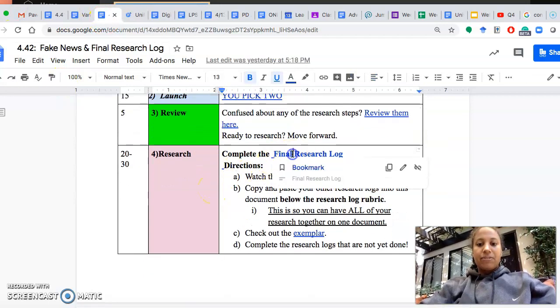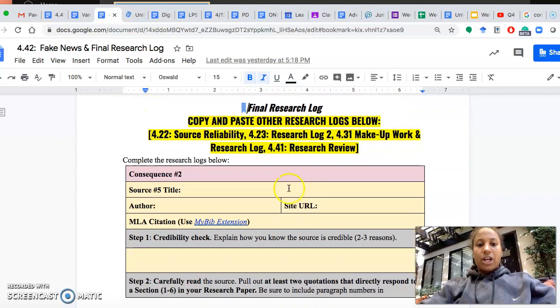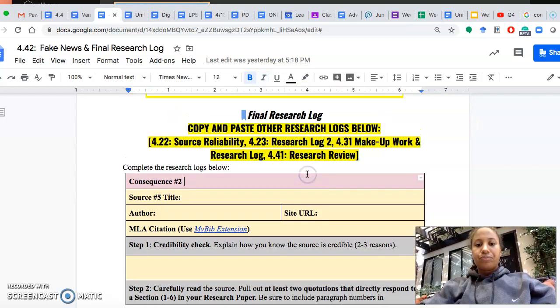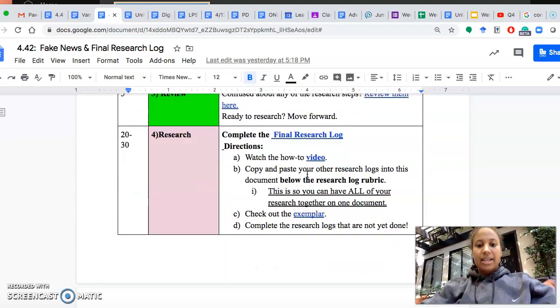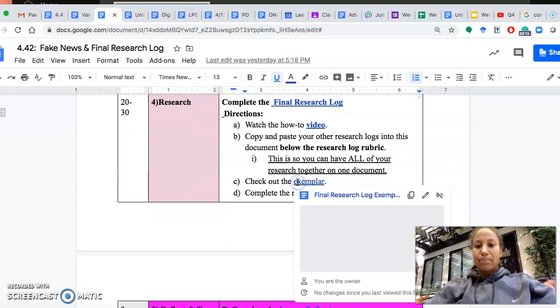And then you're going to complete the final research log here. And you're going to copy and paste all of the research logs below. What you'll see is here you can watch the how-to video and look at the exemplar as well.